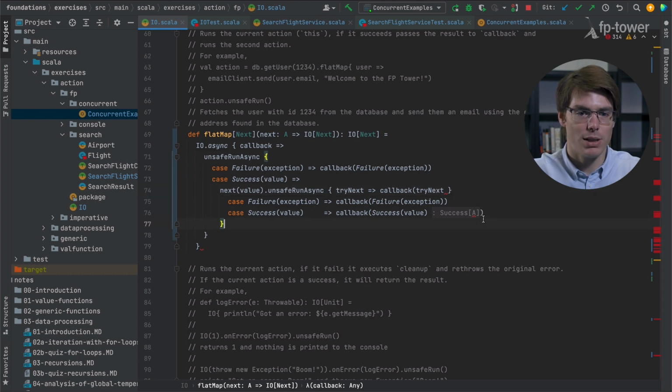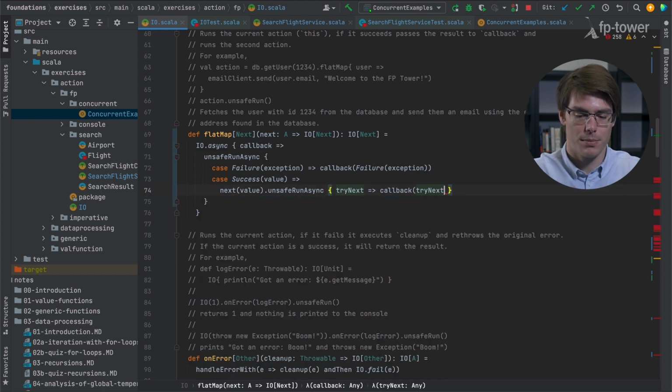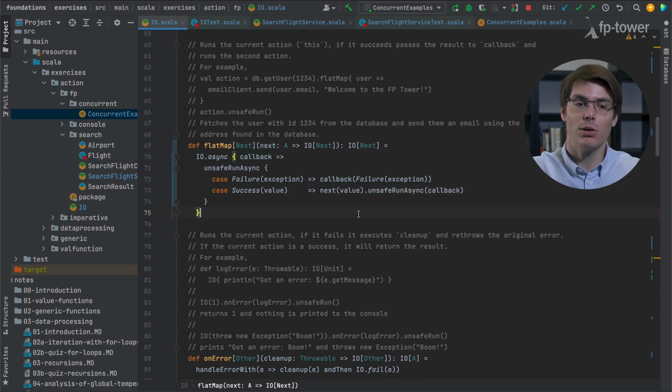So this will make the code slightly simpler. And in fact, we can even do better, because here we create a variable and we pass it straight away. So again, we can remove it like this and just say callback, which makes it slightly more readable.